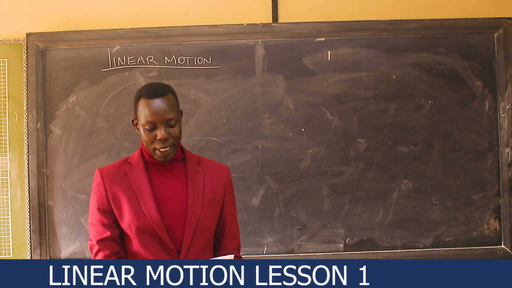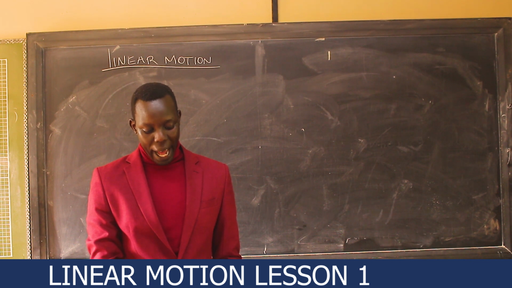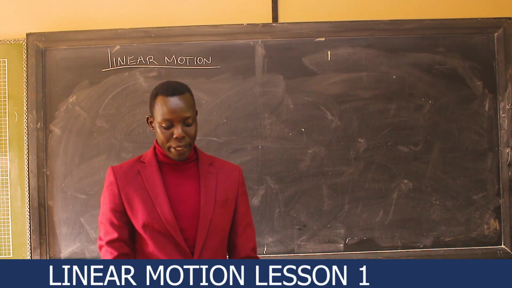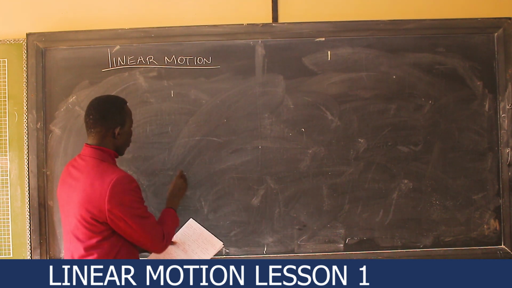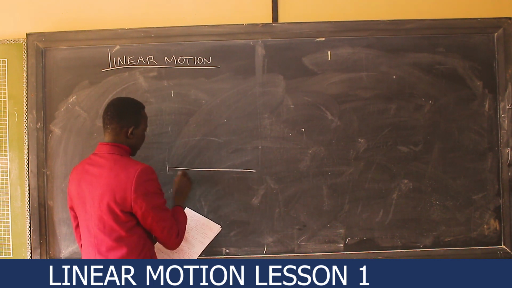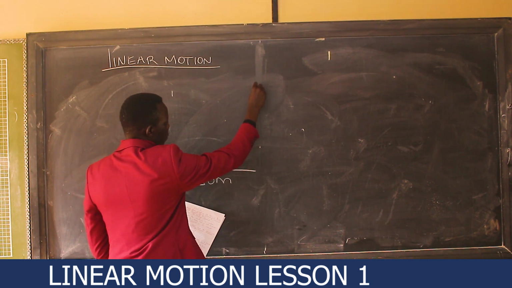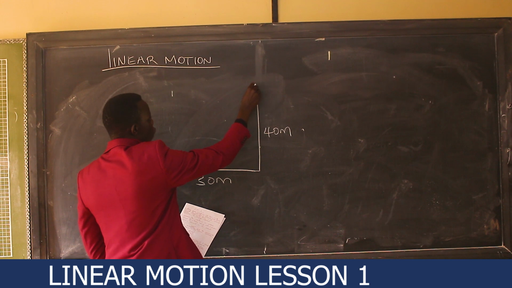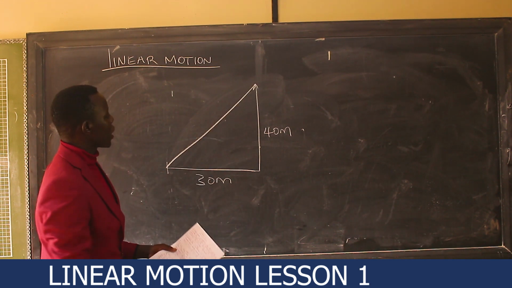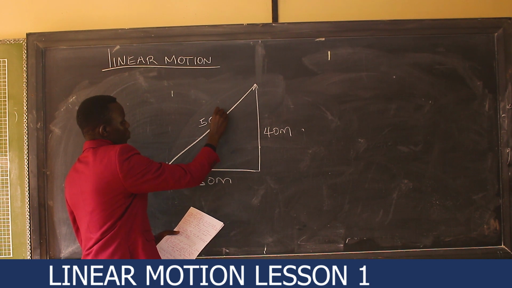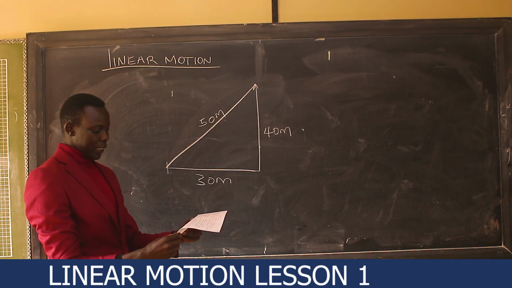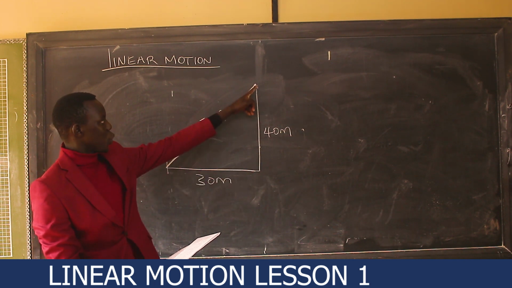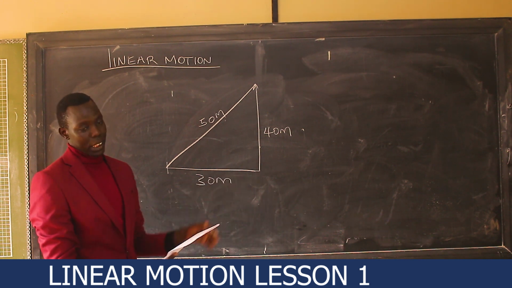Then you are supposed to find the total distance, the average speed, the displacement, and the velocity. It is similar to the question we have just done, but this one is in terms of 30 meters and 40 meters. So it moved 30 meters due east, then 40 meters due north. The first question is the total distance moved by the body. The total distance is 30 plus 40, which is 70.